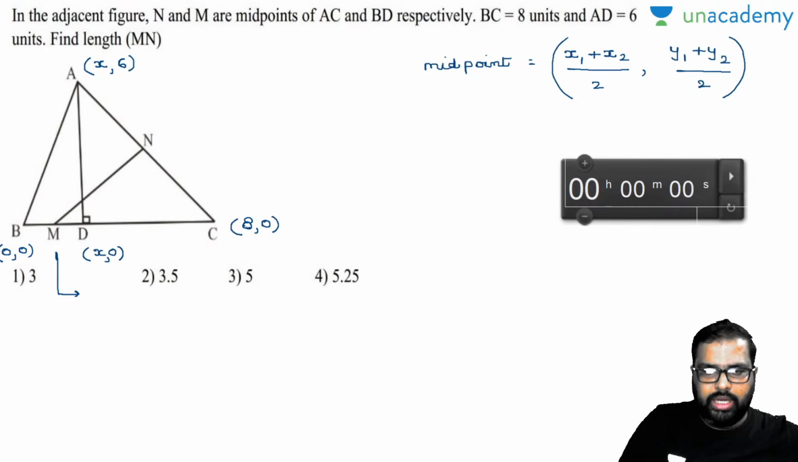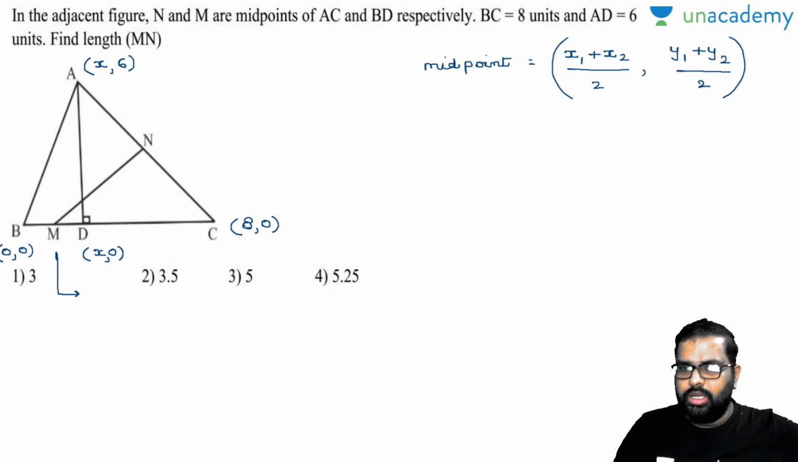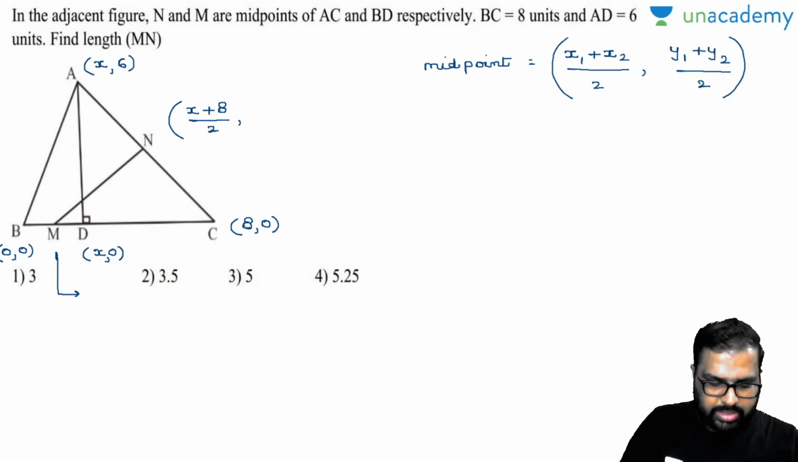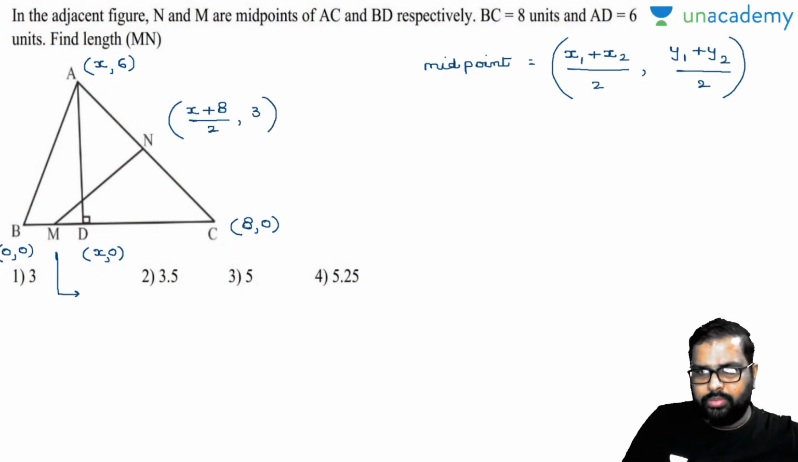Nobody answered me here. Now what will be the midpoint of this by this? Can anybody say? Now x plus 8 by 2, comma 6 plus 0 by 2 will be how much? It will be 3. Am I right or wrong? Yes. What will be these coordinates? x plus 0 by 2 comma 0. Am I right or wrong?